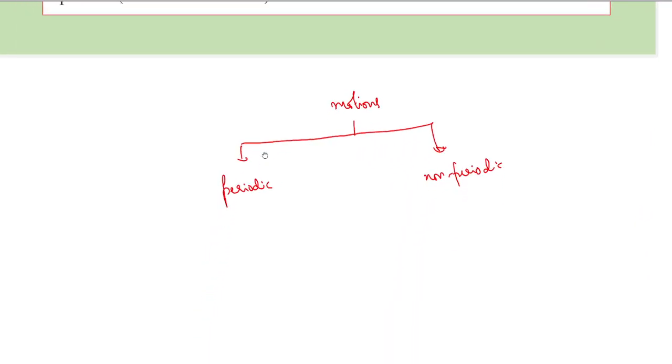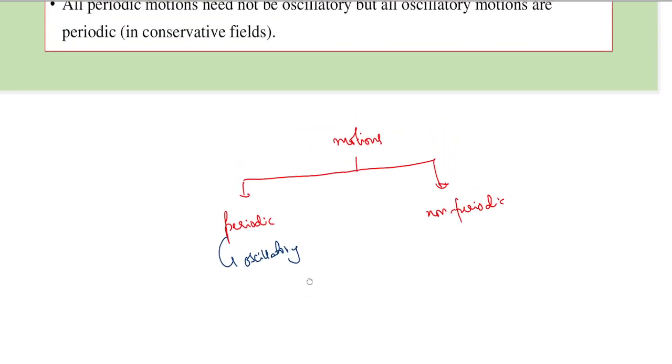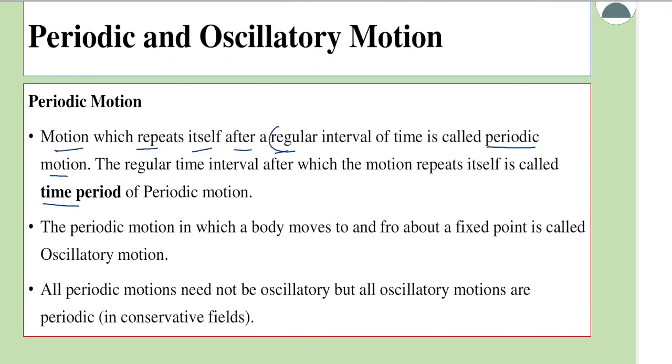In periodic motion, there is one special type which is called oscillatory motion. Oscillatory motion is a special kind of periodic motion. So let's look at the definition of oscillatory motion. It is the periodic motion in which a body moves to and fro about a fixed point. That is called oscillatory motion. Here it's given as to and fro.